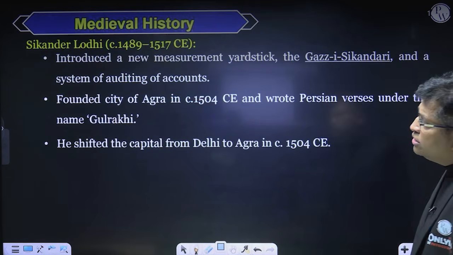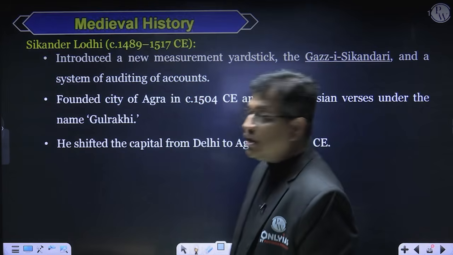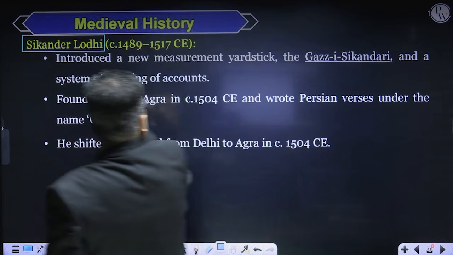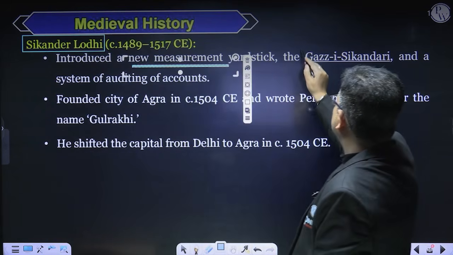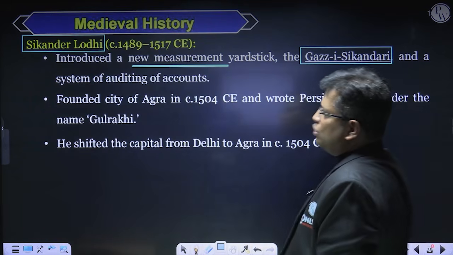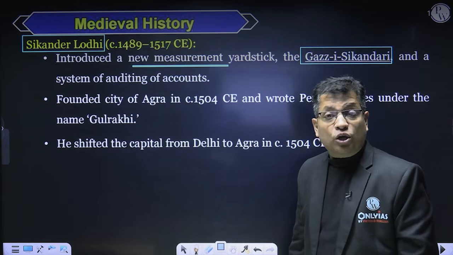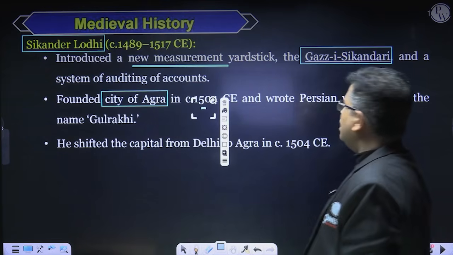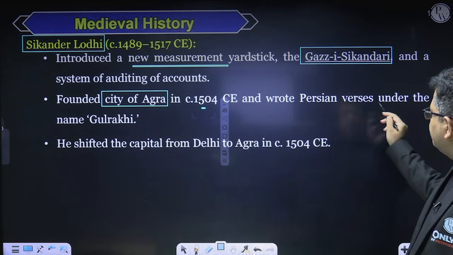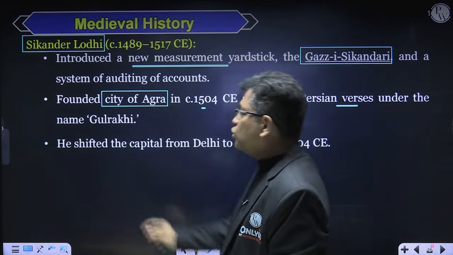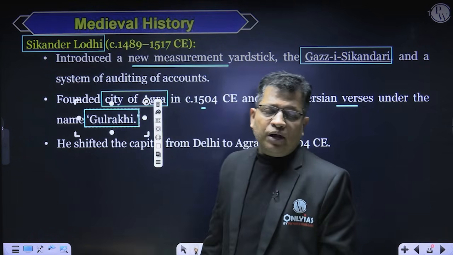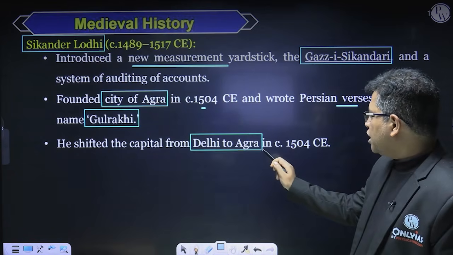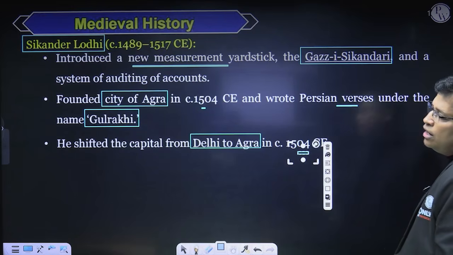Now coming to the most important ruler of this dynasty, Sikandar Lodhi. Sikandar Lodhi had introduced a new measurement unit known as Gaz-e-Sikandari, right? He also founded a new city called Agra in 1504 and made it his capital also. He used to write poems under the name of Gul Rukhi. Gul Rukhi was his pen name. Under this pen name, he used to write poems. He shifted the capital from Delhi to Agra in 1504. This is about Sikandar Lodhi.